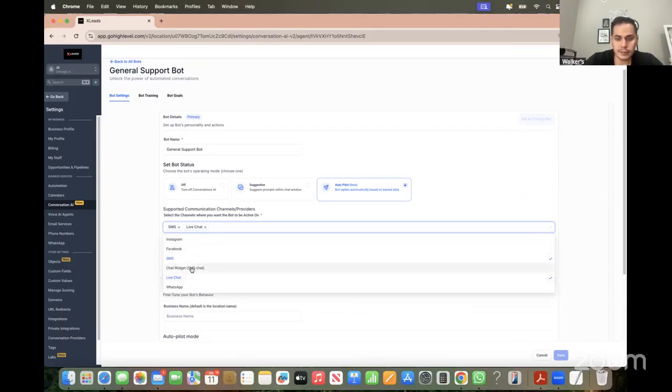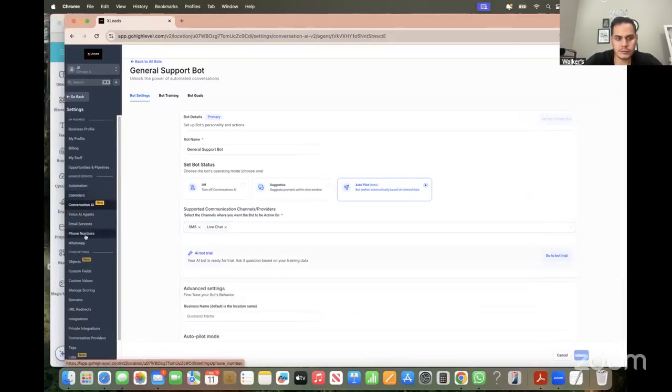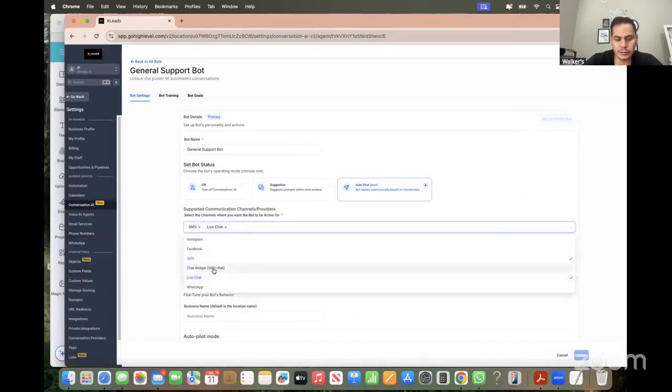You can even create a chat widget. You can create websites in here. If you go to website, you can create a chat widget. A chat widget is an AI robot on your website chatting with the seller. If a seller goes to your website, that robot pops up and says, "How can I help you today?" And that robot will be chatting with the seller. You can create a chat widget on your websites in here as well.